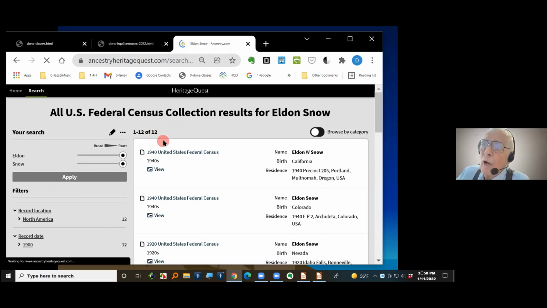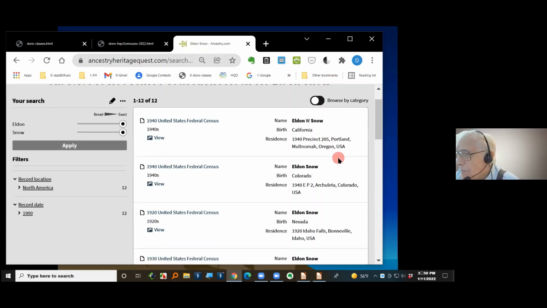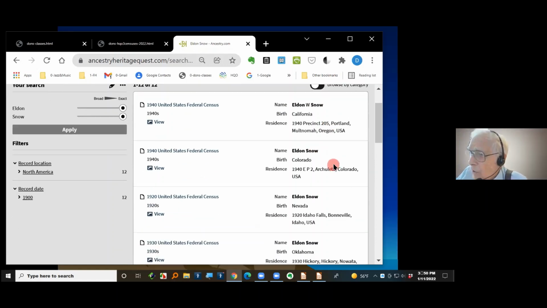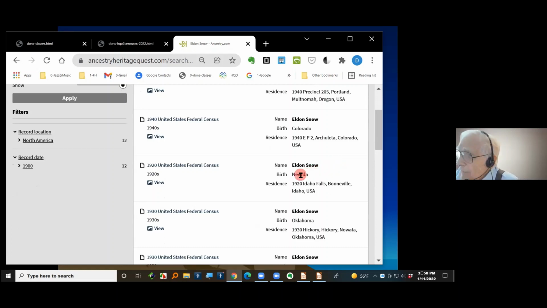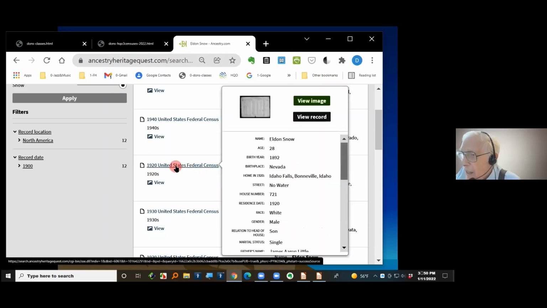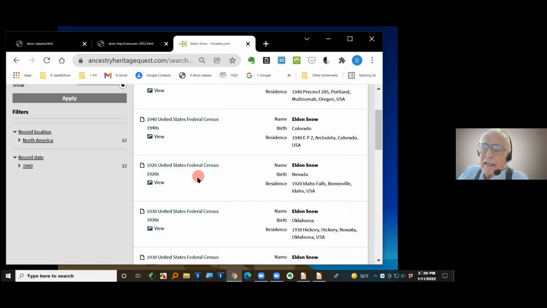Oh, that cut it to 12. Look at that. Out of the 8,000, it cut it down to 12. Now, here's an Eldon W. Snow. His middle name was Stafford, so that's probably not him. Here's another one, Eldon Snow in Colorado. Here's an Eldon Snow in Nevada. In 1920, Idaho Falls. I wonder if that's the same one we looked at. I bet it is. I need to check that out, because his dad was listed as the wrong thing. It could be indexed wrong, so I need to check the original census record,